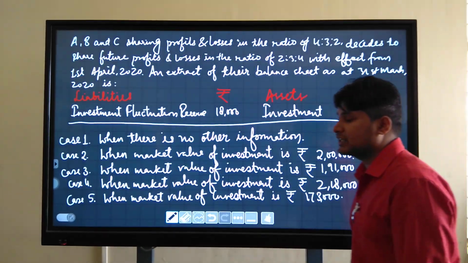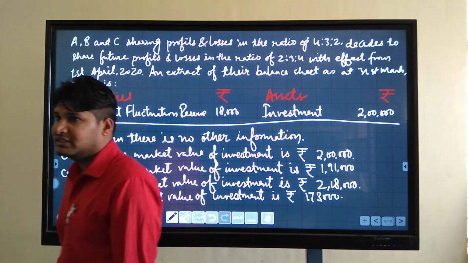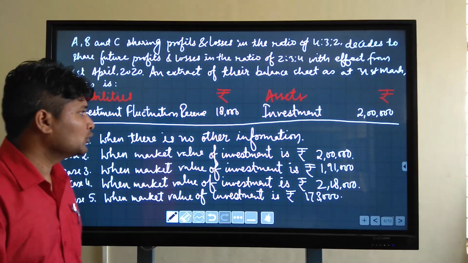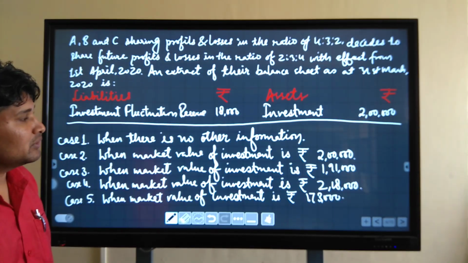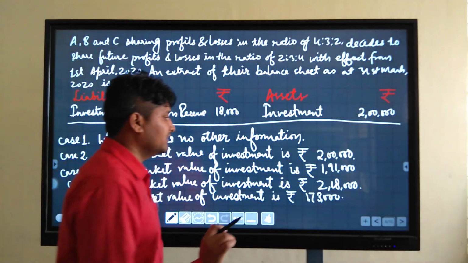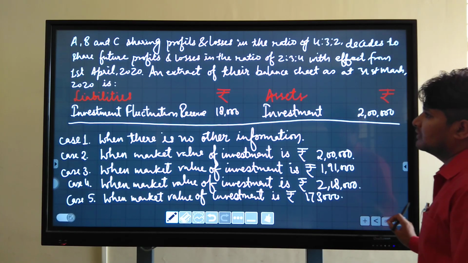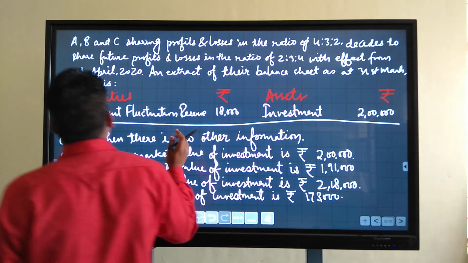Then next is investment fluctuation reserve. What is it? It is also a reserve created out of the firm's profit to meet a fall in the market value of investment. I'll explain the question.